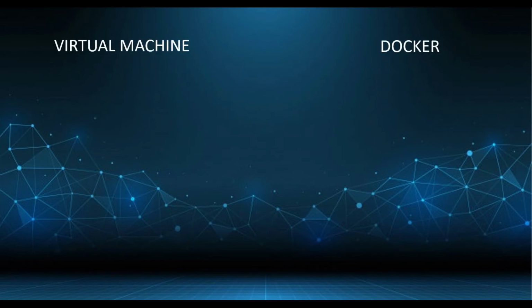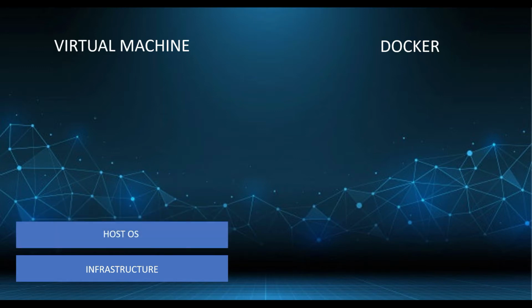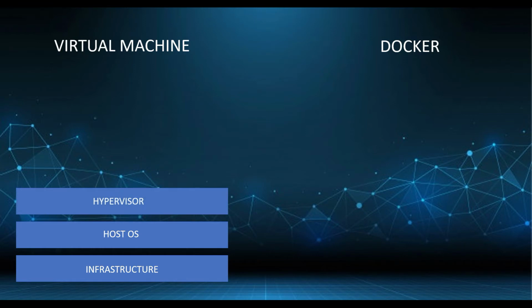First, we will talk about the architecture of Docker and virtual machine in a level-wise manner. In a VM, we'll have an infrastructure layer, which can be your PC or a server in the data center. On top of this layer, we'll have an operating system layer, which can be Windows, a distribution of Linux, or macOS. On top of this layer, we have a layer called the hypervisor. This hypervisor allows running multiple VMs on the host machine. The VMs will share the host server resources like memory, CPU, etc.